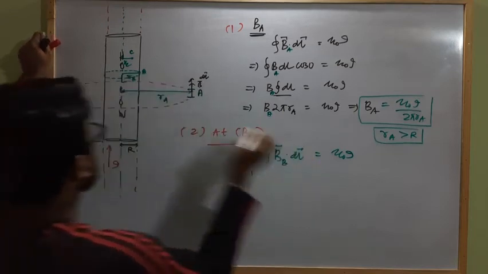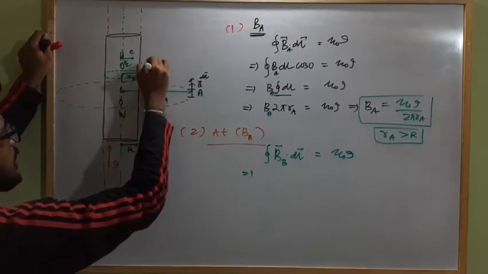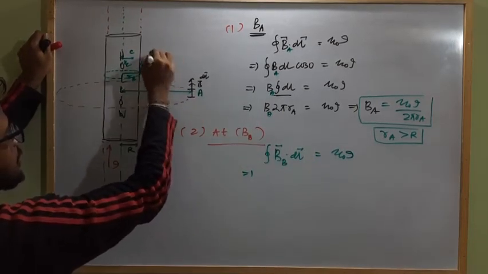As here also the direction of the B vector and dl vector are in the same direction, the theta will be 0.